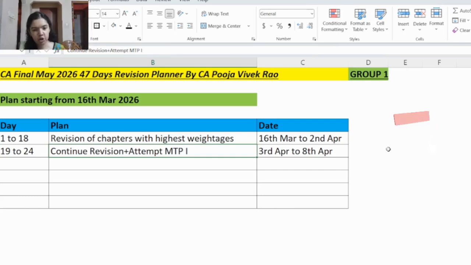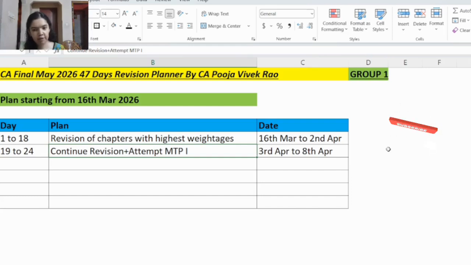And whatever errors you have made, please note them down. Because in the coming days, you will resolve those errors. You will be working on those errors. The main intention of giving the mock test paper is that itself. We have to find out in which area we are lagging behind, and in that area, we have to work in the coming days.